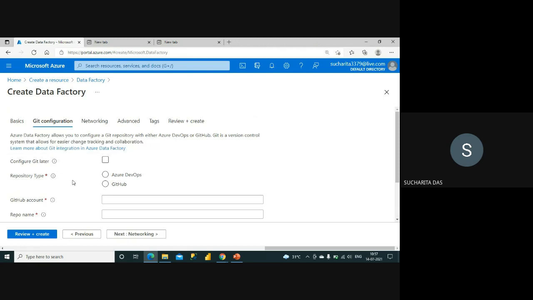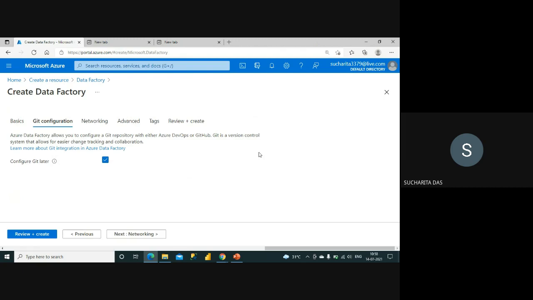Now I don't want to configure it now. I am just making this checkbox on. So configure Git later. I can just keep it off for now, and when my Azure Data Factory is created, then also I can connect with this GitHub or Azure DevOps.